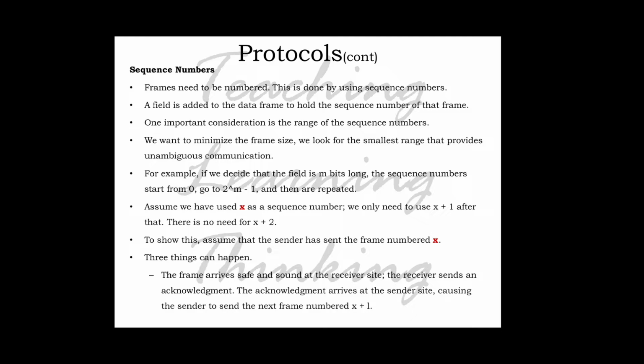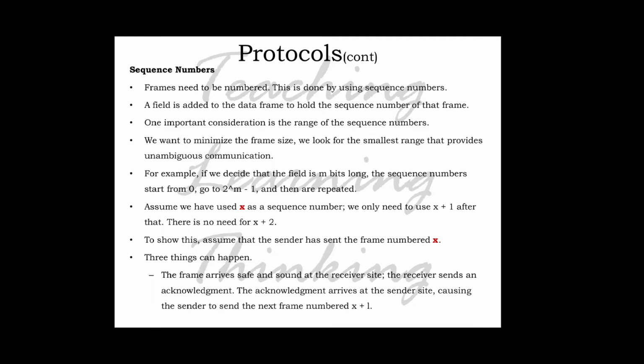This is done by using a sequence number. A field is added to the data frame to hold the sequence number of that frame. One important consideration is the range of the sequence number. We want to minimize the frame size, so we look for the smallest range that provides unambiguous communication.